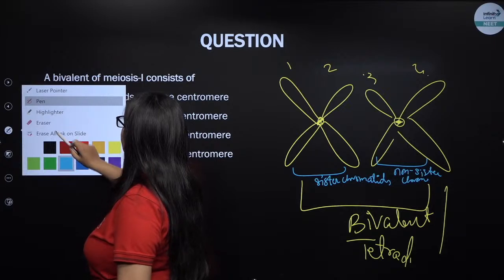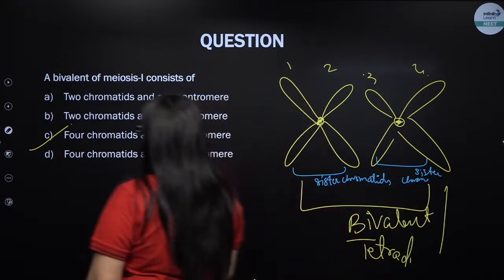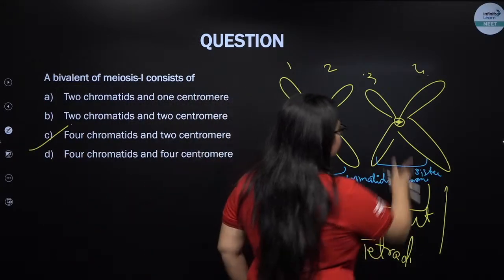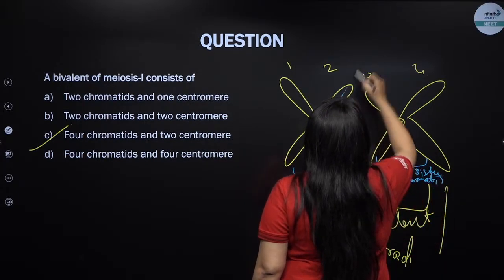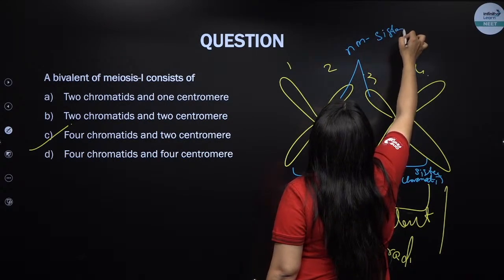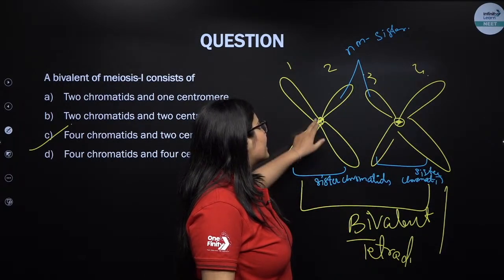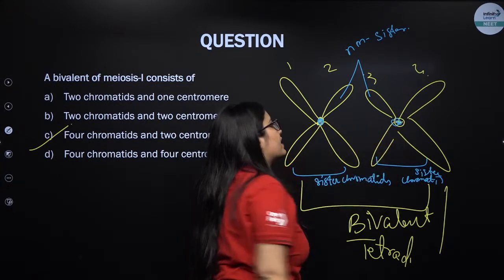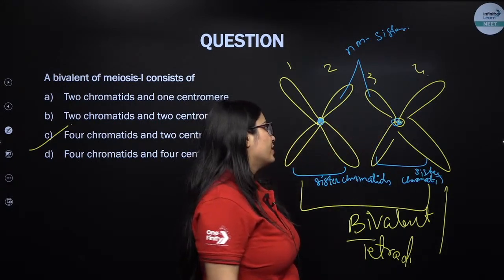Those are also sister chromatids, and these too are sister chromatids. But these 2 are non-sister chromatids. Now the question is, how will you define sister and non-sister? Remember, sister chromatids are attached to the same centromere, and non-sister chromatids are attached to two different centromeres.